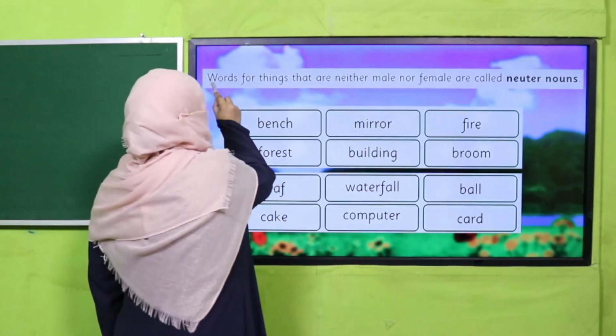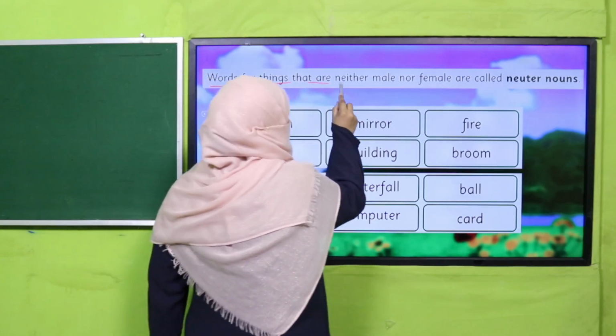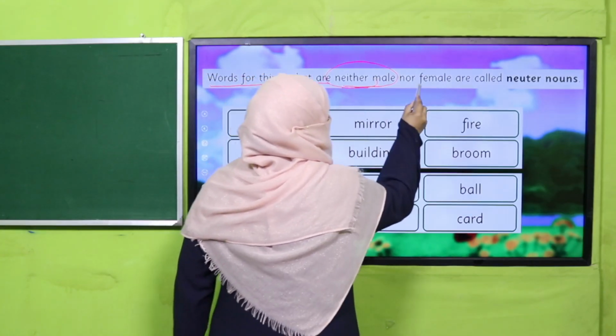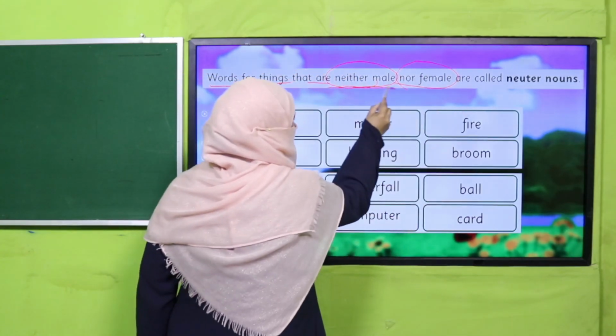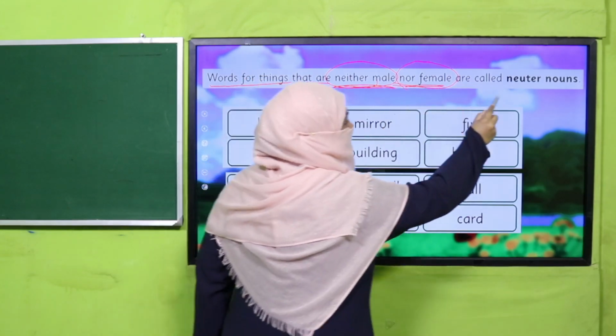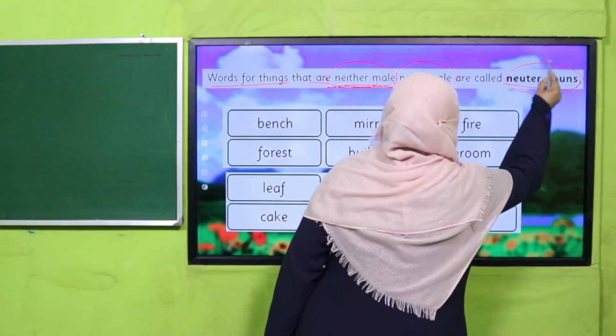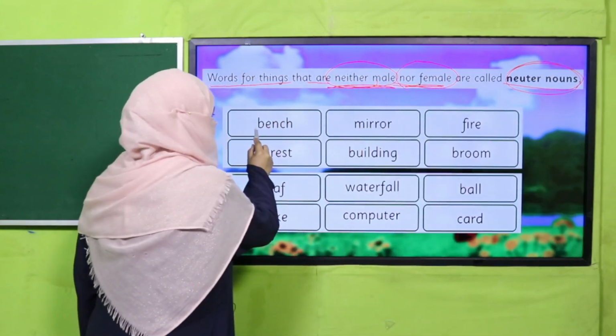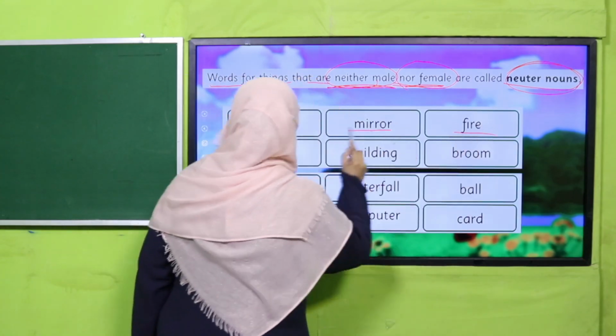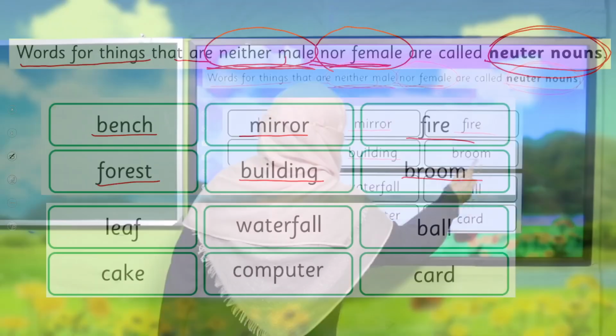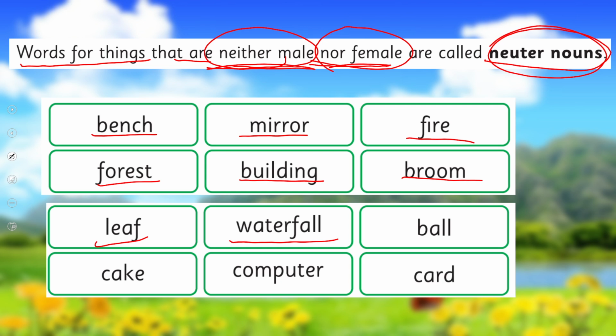And the last is words for things that are neither male nor female. Means, as I told you, they don't have gender. That's why they're called neuter nouns. For example, bench, mirror, fire, forest, building, broom, leaf, waterfall, ball, cake, computer, car. All these words, you see, they don't have any gender. That's why they are neuter gender nouns.